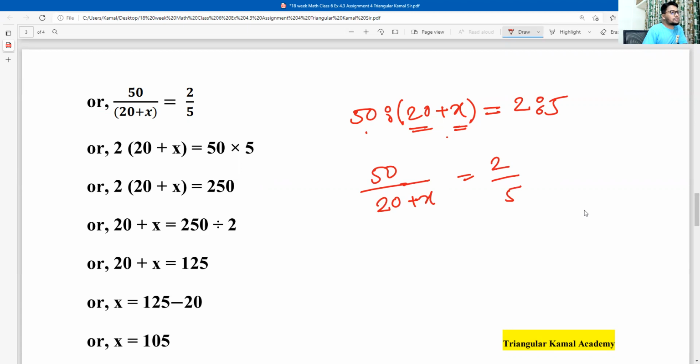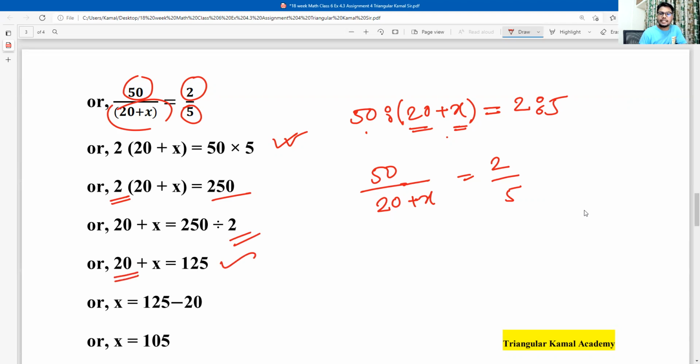And now doing the cross multiplication, here the antecedent is multiplied with the subsequent, and here the subsequent is multiplied with the antecedent. So doing the multiplication, we will get this. Now 50 multiplied by 25 will be 250, and 2 is multiplied here. If we shift this to the right side, the multiplication will become division. 250 divided by 2, the answer will be 125.